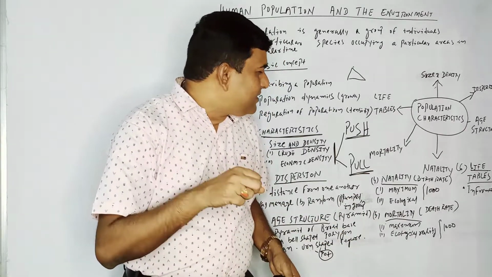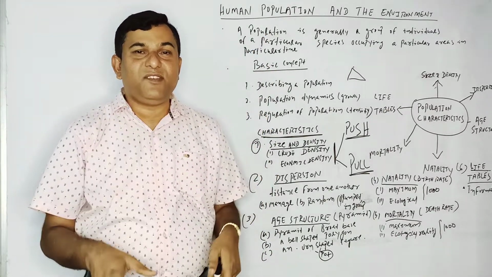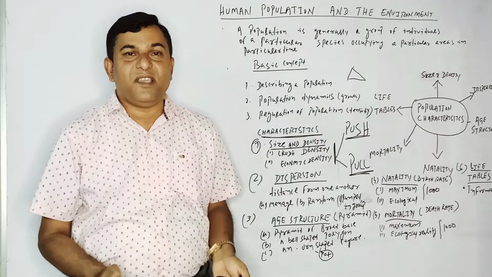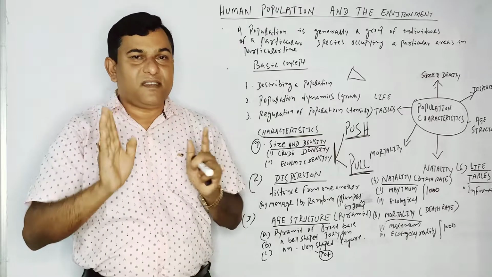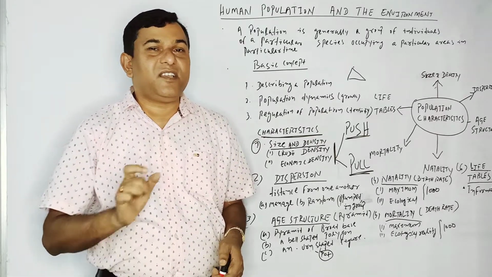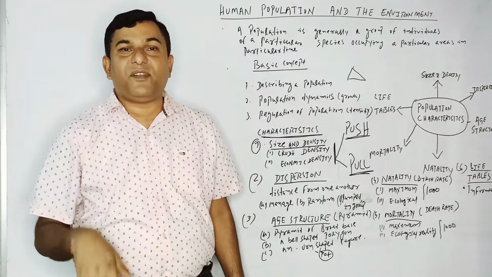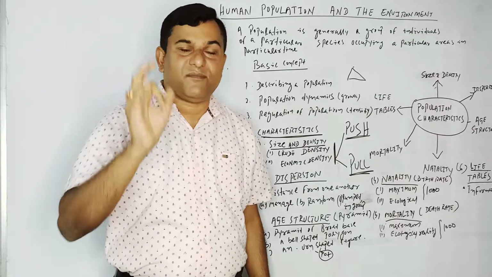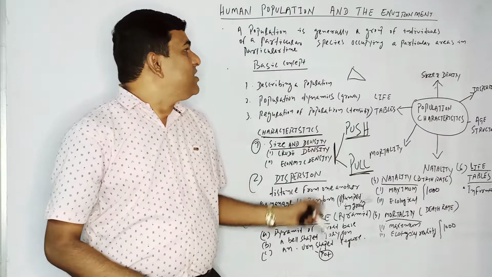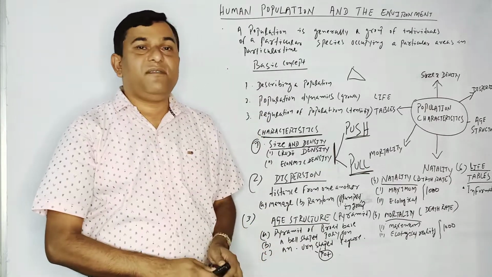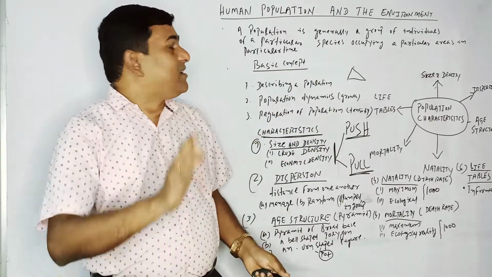Then the last and easiest is the life table. That means whatever I am telling you, teaching you, speaking to you, everything should be maintained in a table from a statistical point of view, from our data point of view, from an economic point of view, from a political point of view, from a demography point of view, from a scientific point of view, from every point of view, we are keeping this. So in this way, I have given a nutshell of the topic human population and the environment.